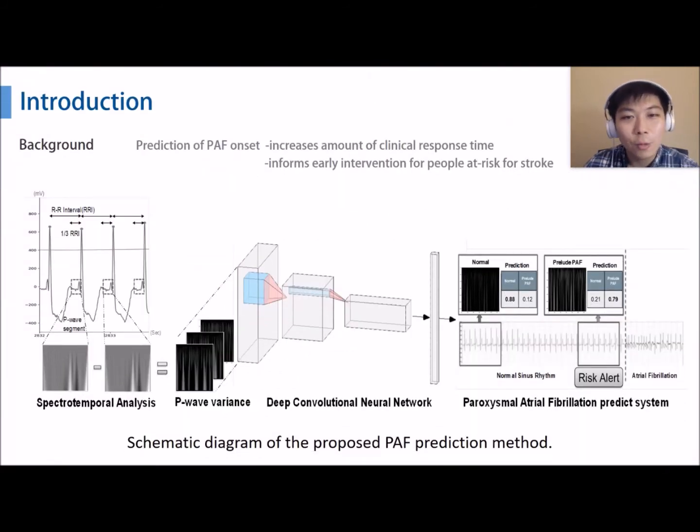Atrial fibrillation is one of the most common arrhythmias proved to be linked to stroke. Predicting upcoming atrial fibrillation in advance can offer clinical response time so that treatment can be applied to prevent stroke.